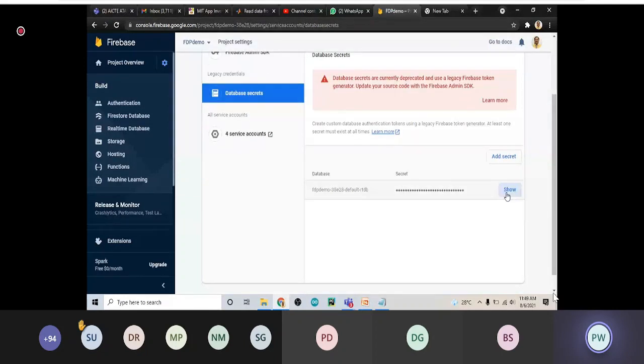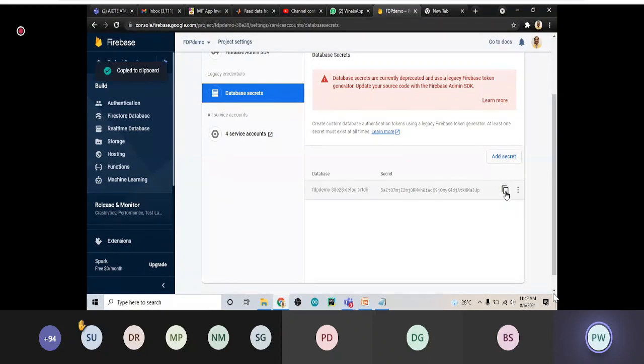At the bottom side, you can see there is a database secret key, and at the bottom there is one button enabled, that is called show. Now click on it, your secret key will be available there, and there is a button called copy secret.